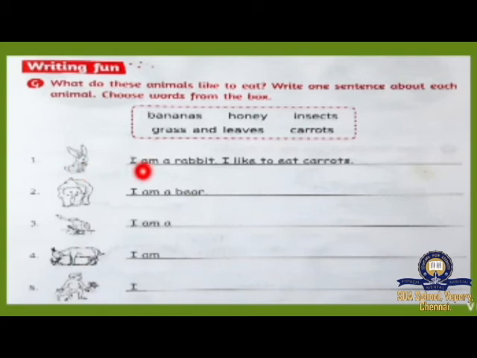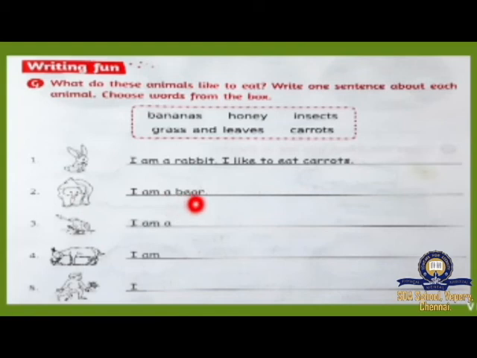Here look at the first one. This is a rabbit. I am a rabbit. Which one does the rabbit like to eat? Rabbit likes to eat carrots. So here they write, I like to eat carrots. And look at the next one.